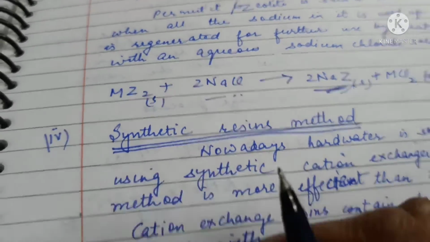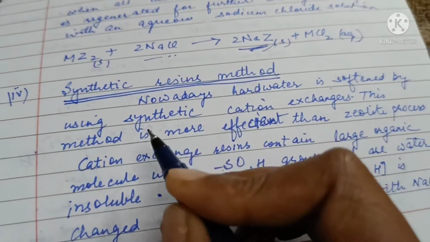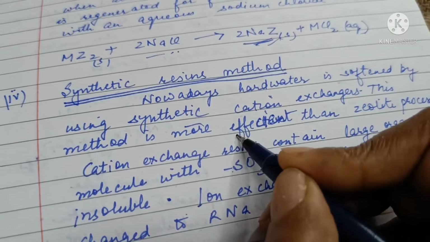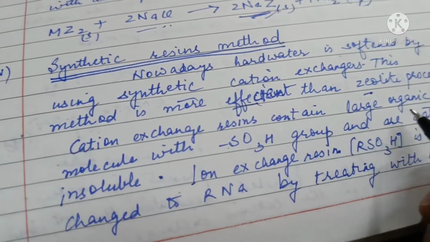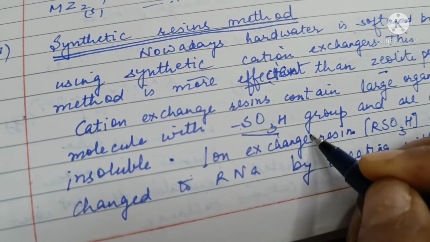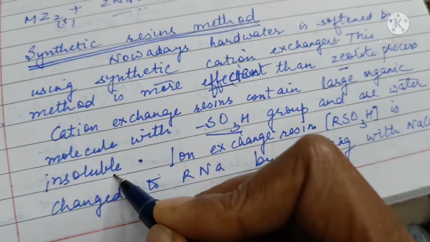Synthetic resin method. Nowadays hard water is often treated using synthetic cation exchangers. This method is more efficient than the zeolite process. Cation exchange resin contains large organic molecules with sulfonic acid groups. These are water insoluble.